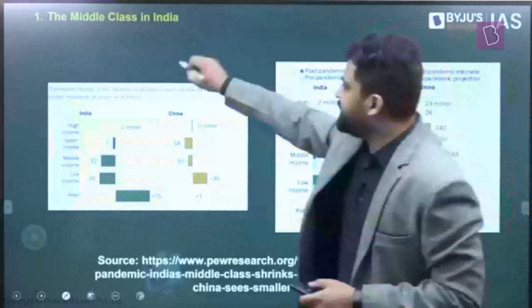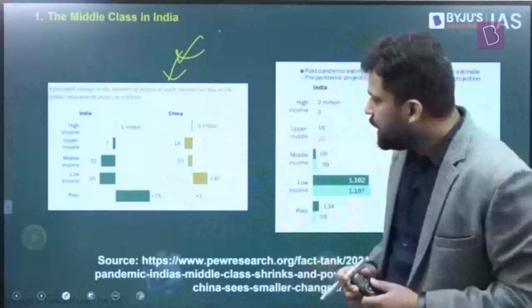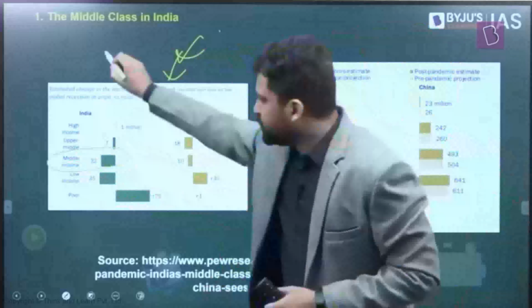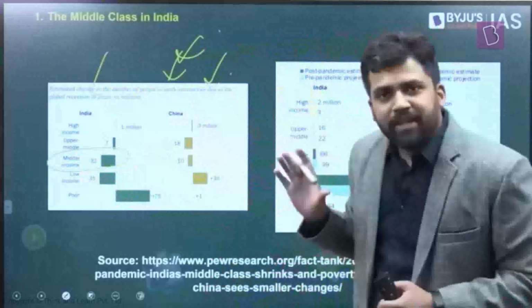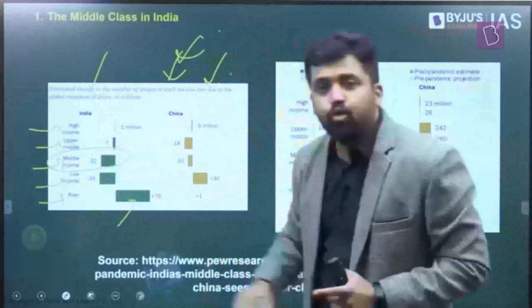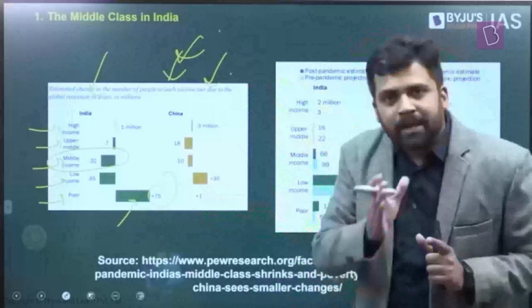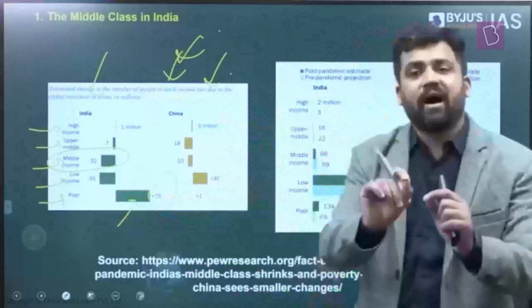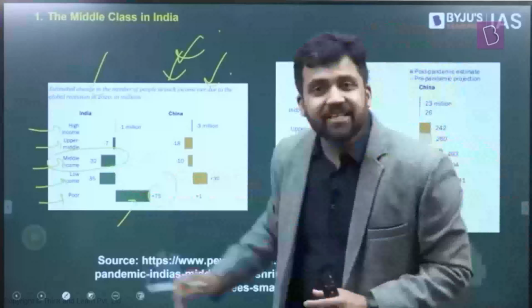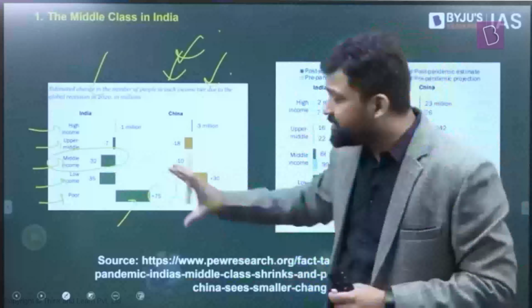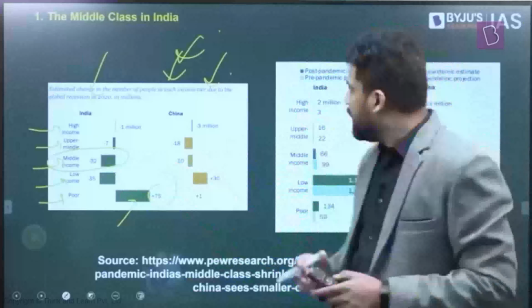And this is basically the illustration. I'm not sure whether it is visible to you or not. I'm just giving you an idea here. So this is India, this is China, right? So what they're saying is, because of the pandemic, how at different income levels, the division of India is changing. For example, those who are poor, their number is increasing by 75 million. So previously, let's say X people were poor. Now you have X plus 75 million in the poor category. In case of low income, previously, let's say Y people were in the low income category. Now Y minus 35 million people are in the low income category. Middle classes, 32 million are thrown out of the middle classes. Right? So there is a massive shrinking of the middle class because of the pandemic.